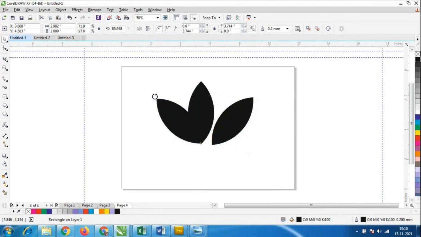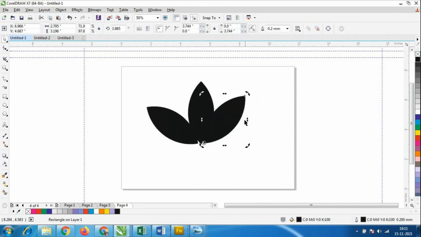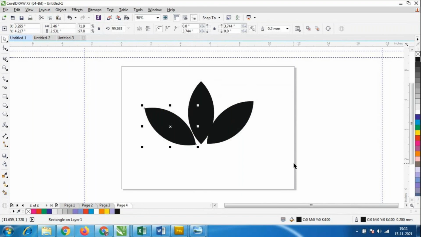A little bit should be slanted. A very slight gap is there.